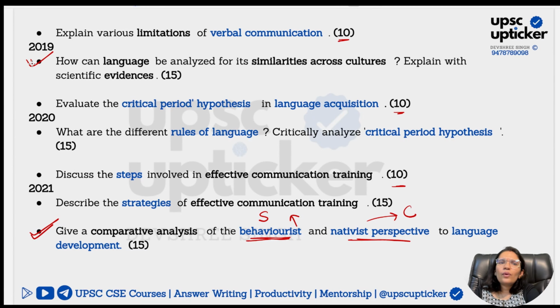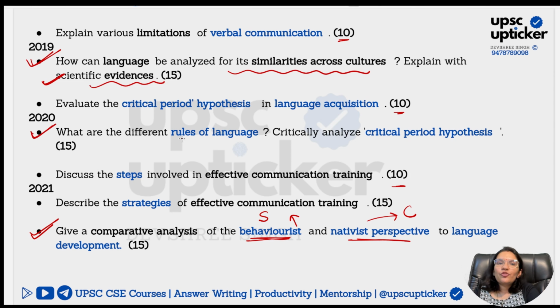Moving on to the next part, how can language be analyzed for its similarities across culture? Now this is very important. It again comes down to your structures, features across languages. You talk about semantic universals, you talk about all the other examples I'm discussing with you all in the class. Do ensure that the keywords are part of your answer again, otherwise it is not going to work. You talk about the grammatical similarities, you talk about semantic universals. These are important keywords. With every such keyword, do add examples and the researches the way I've given you in the slides. Take it, directly add it in your answer. Explain with scientific evidences, and this is the reason why you have been provided with those scientific evidences, right?